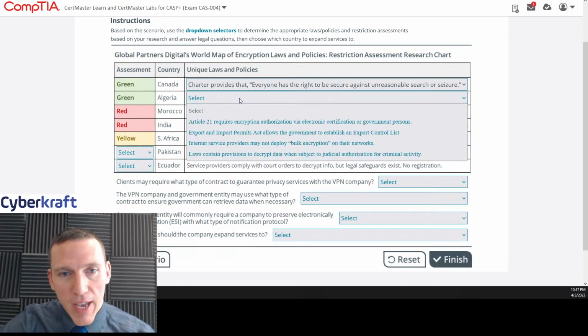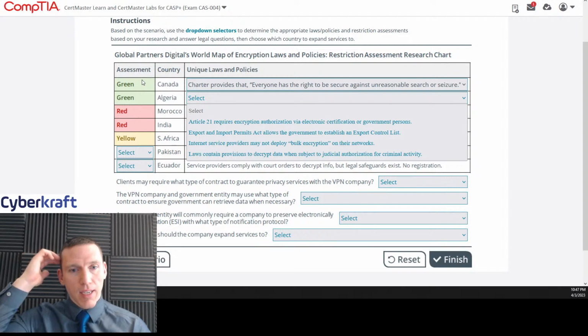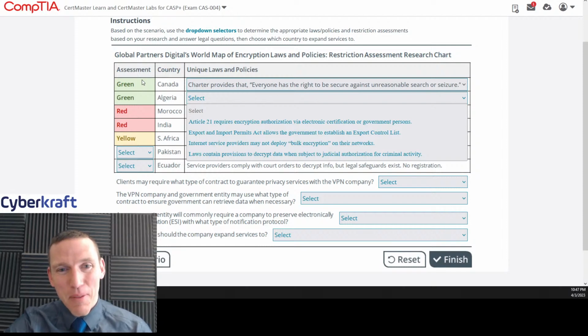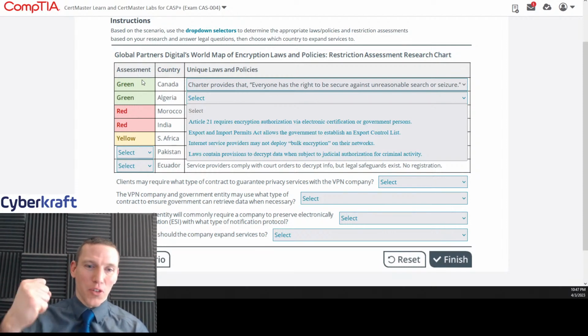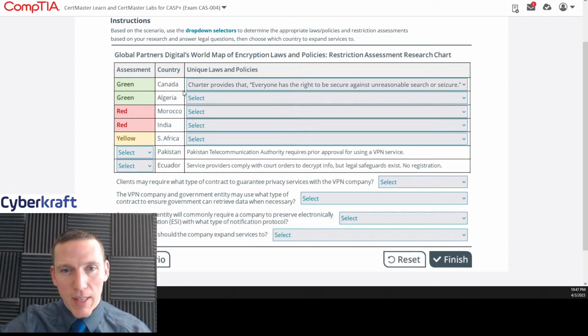Let's take a look at Algeria. Algeria also, this is a green assessment, so we can make the assumption here, even if you don't know anything. I mean, I know quite a bit about Canada telecommunication laws. Go figure. But because it has that green assessment, we can assume that the laws are a little more relaxed. So even if you didn't know anything about Canada, you wouldn't want to pick something like this, or this one I would adhere to something like a yellow assessment. This one might be yellow or red, I would say. So I think this makes sense.